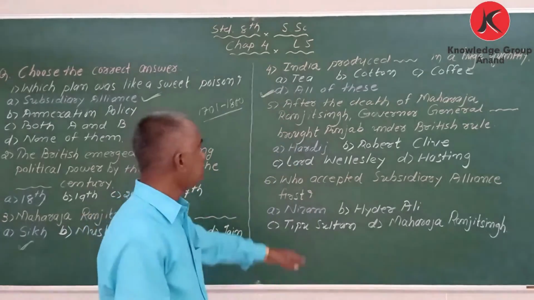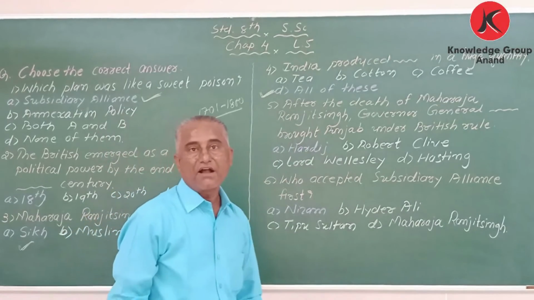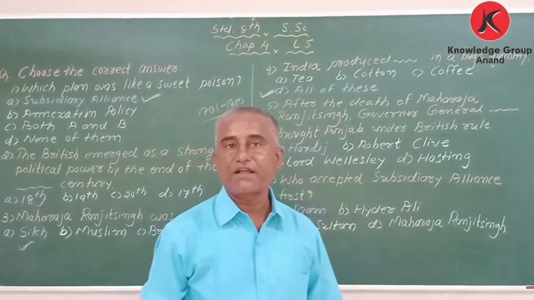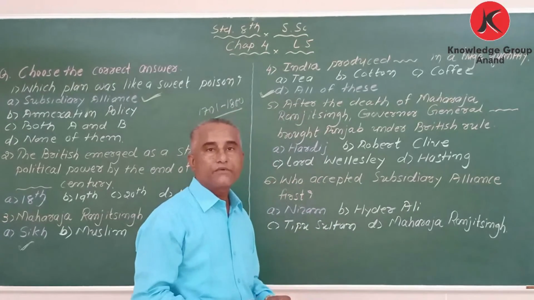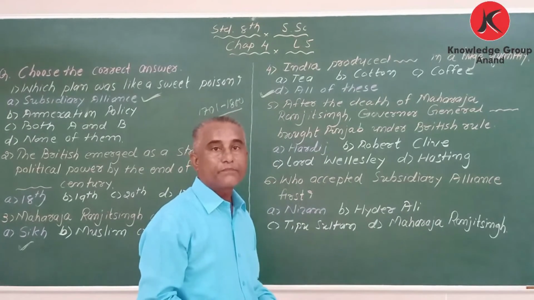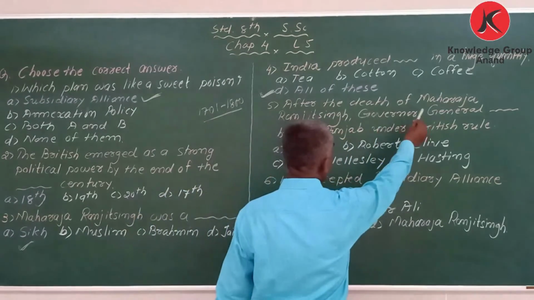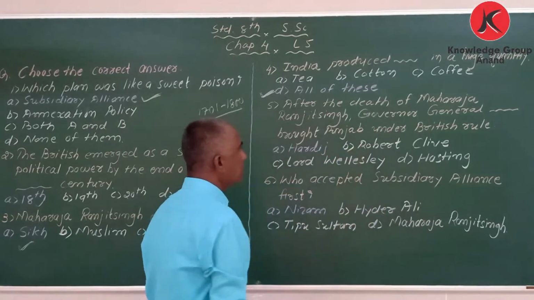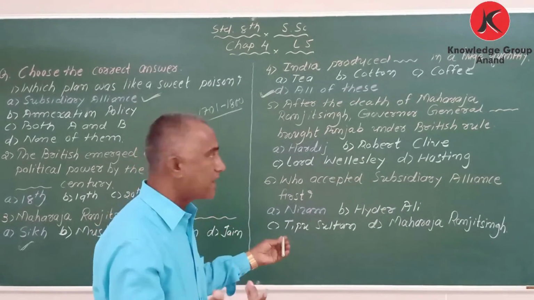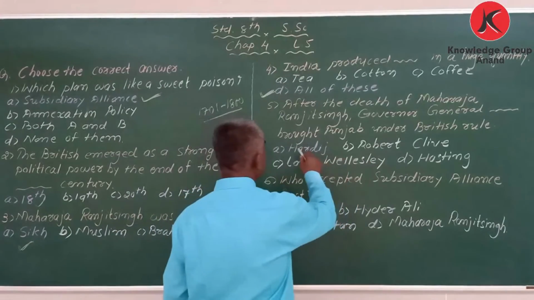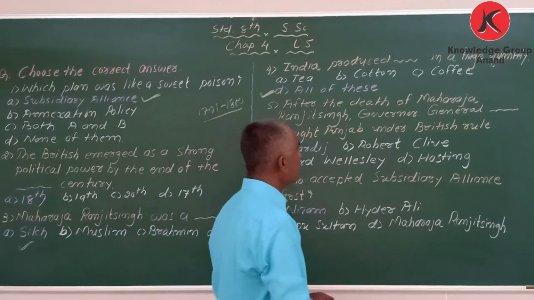Next one. After the death of Maharaja Ranjit Singh, which Governor General brought Punjab under British rule?